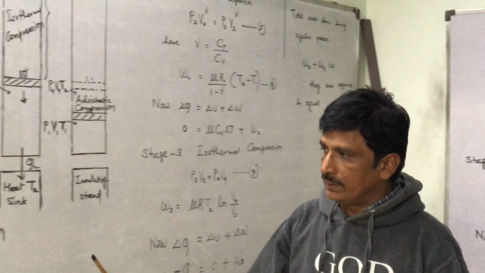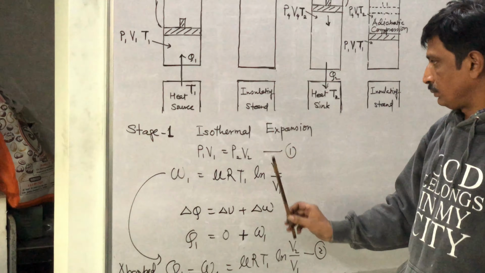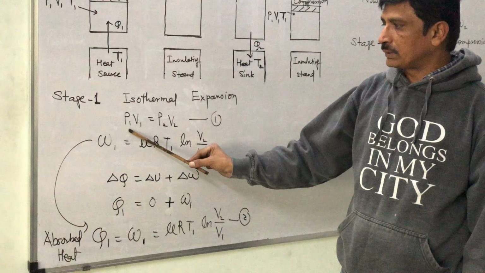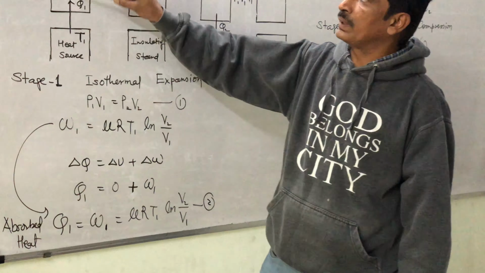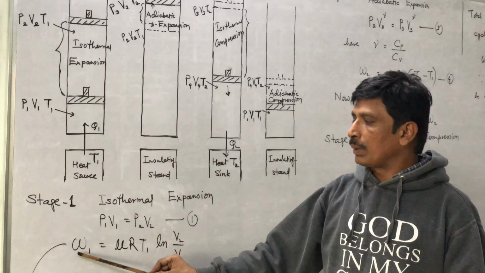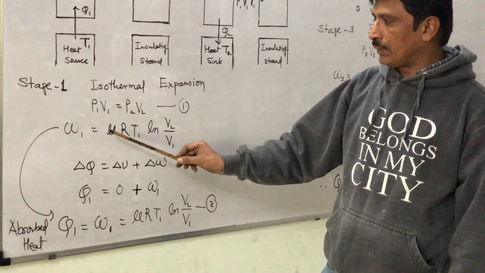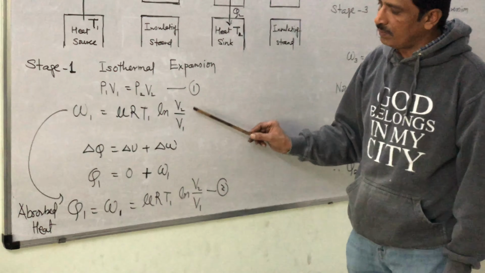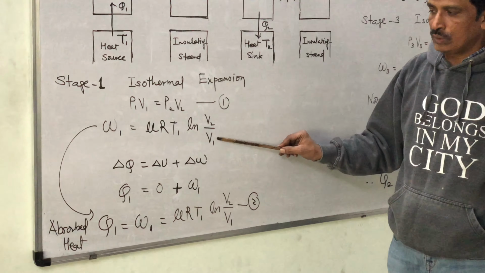Now stage 1, isothermal expansion. So for isothermal expansion, P1 V1 equal to P2 V2, temperature remains same. And what about the work done? So we know that for isothermal process, the work done is mu RT1 into log of V2 by V1, final volume upon initial volume.